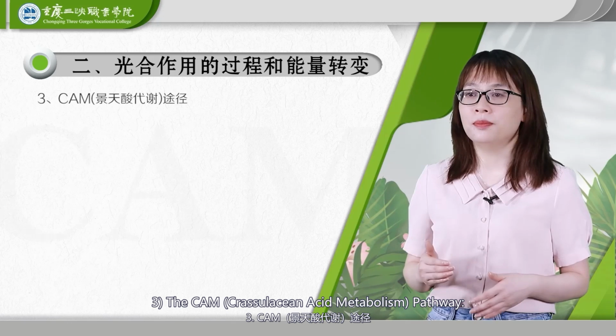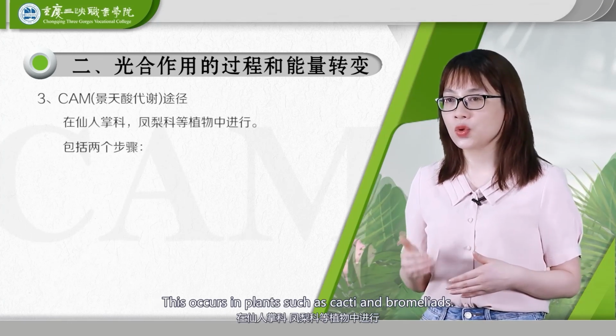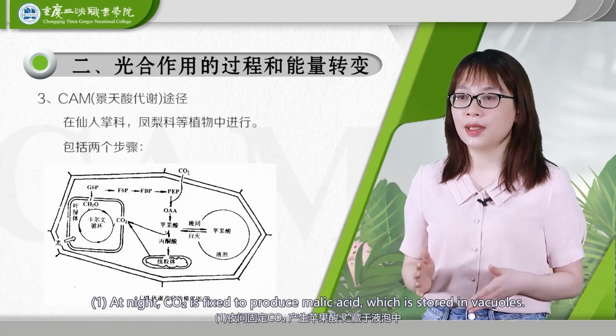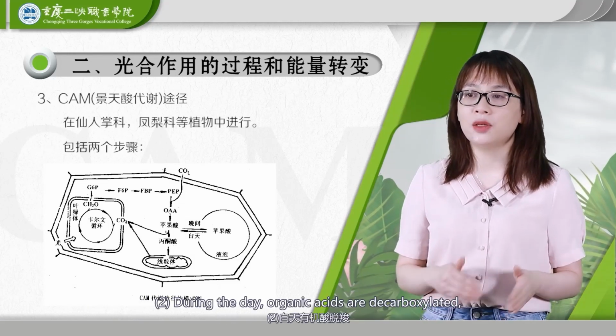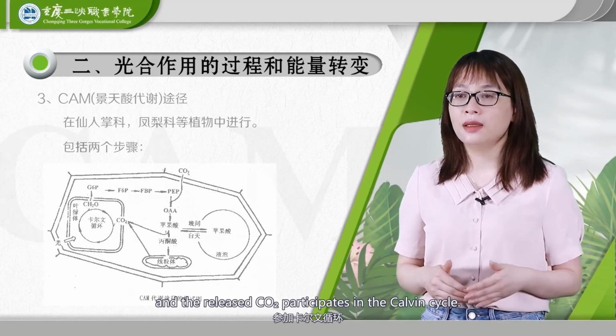3. The CAM, crassulacean acid metabolism, pathway. This occurs in plants such as cacti and bromeliads. It includes 2 steps. 1. At night, CO2 is fixed to produce malic acid, which is stored in vacuoles. 2. During the day, organic acids are decarboxylated, and the released CO2 participates in the Calvin cycle.